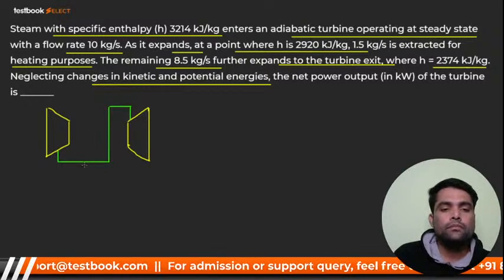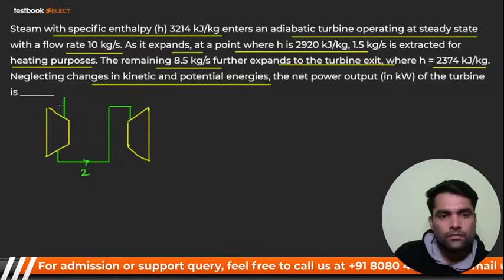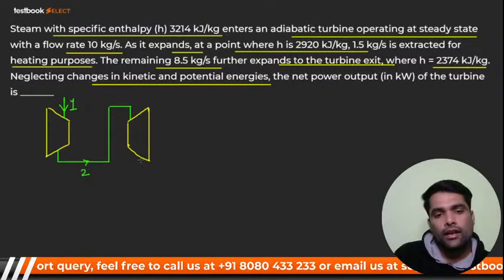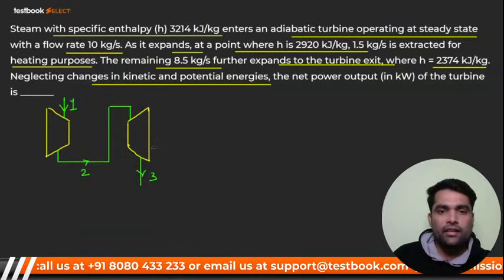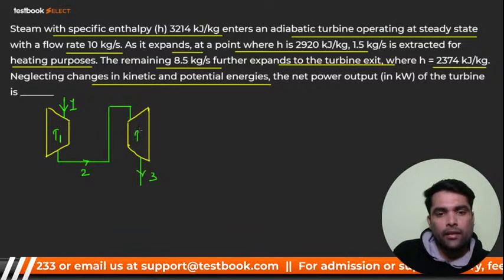One. This is 2. And it is going to be rejected. That is 3. Right now, ऐसे ही कुछ हो रहा है. So, my dear, this is your turbine number 1. This is your turbine number 2.